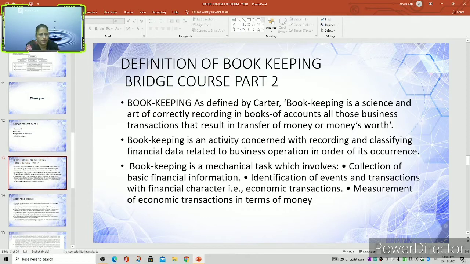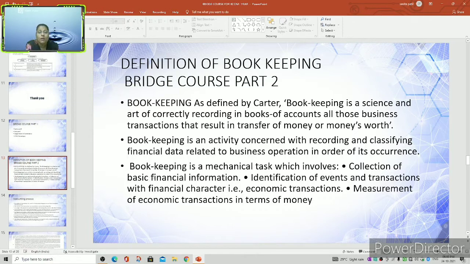And let us see another. Bookkeeping is an activity concerned with recording and classifying financial data related to business operations in order of its occurrence. Here we can understand that bookkeeping is an important activity concerned with the recording of transactions and classifying the financial data related to the business operations, the day-to-day transactions, in order of their occurrence.